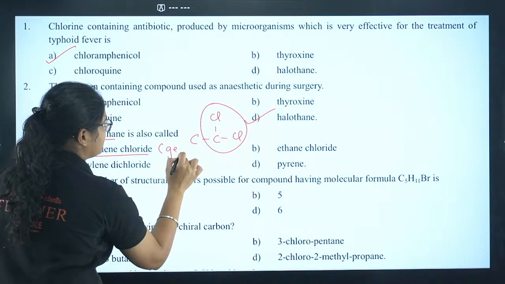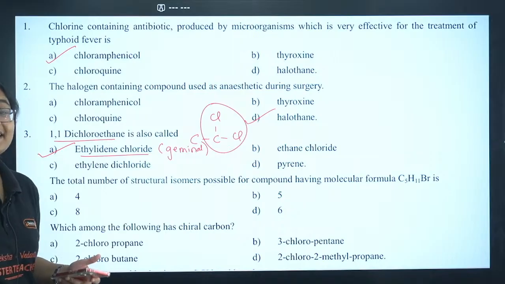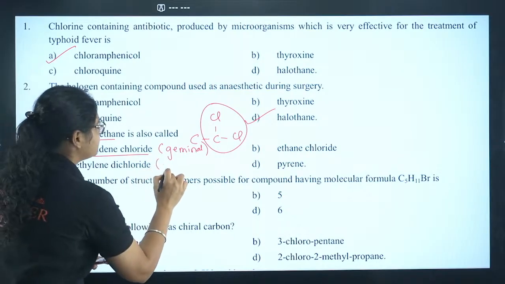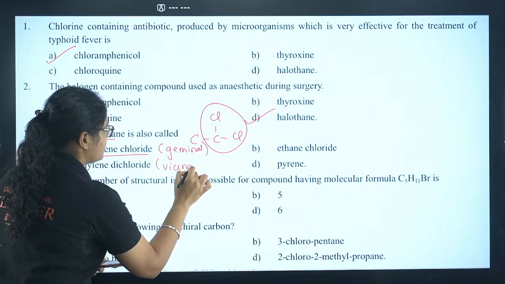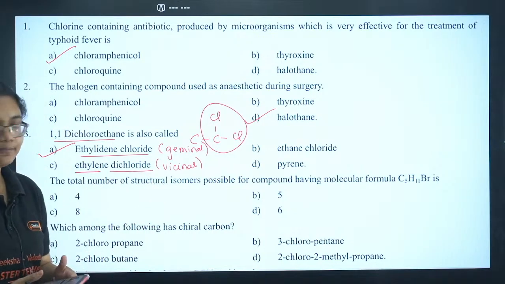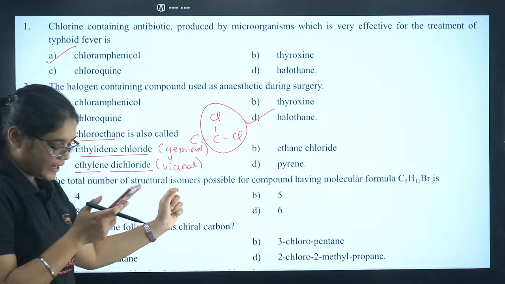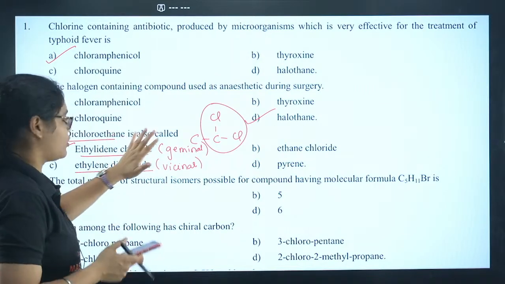This is for geminal dihalides. For geminal dihalides we use ethylidene chloride, and for vicinal dihalides you will use ethylene dichloride. Okay, moving to question number 4. The total number of structural isomers. 3A is correct. All of you are correct.